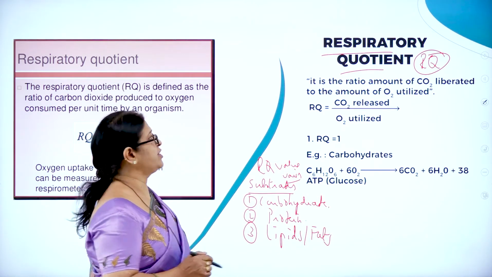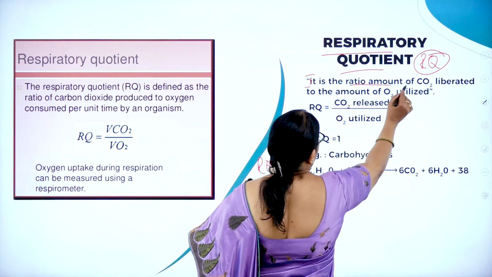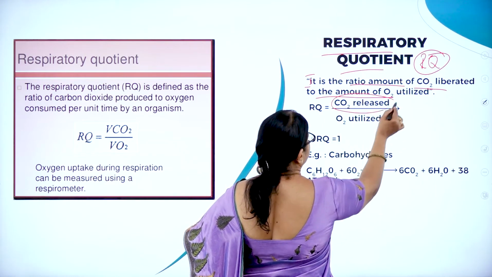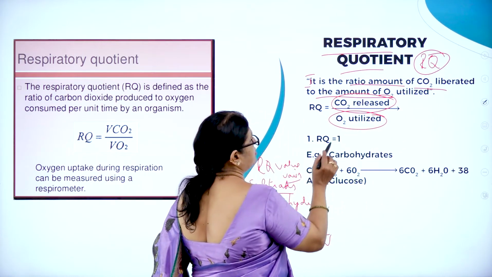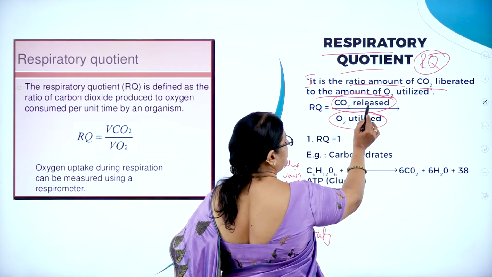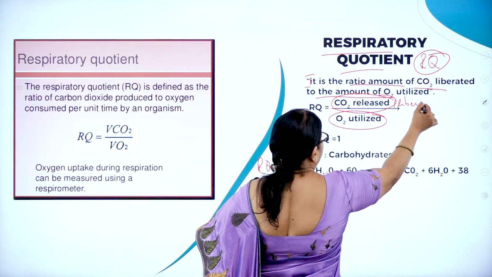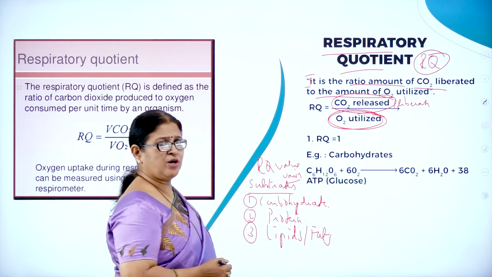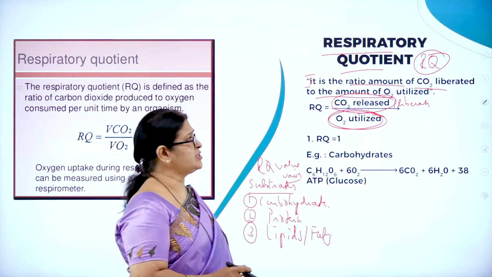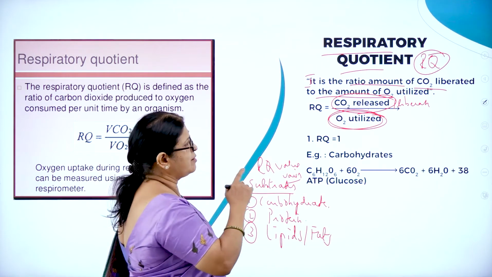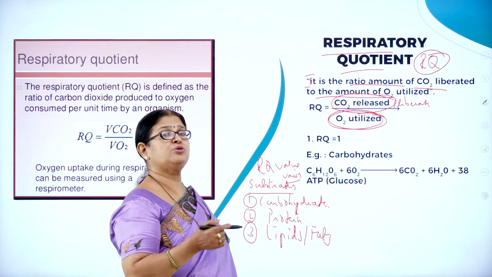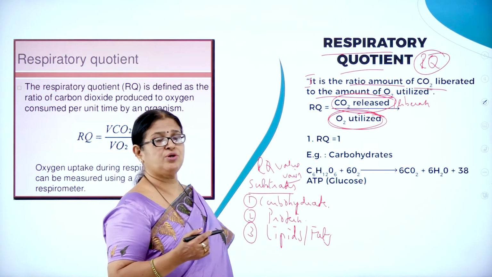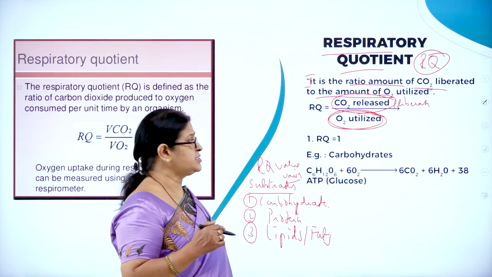Now, what is this respiratory quotient? It is the ratio of the amount of carbon dioxide liberated to the amount of O2 utilized. So RQ is equal to CO2 liberated by O2 utilized.